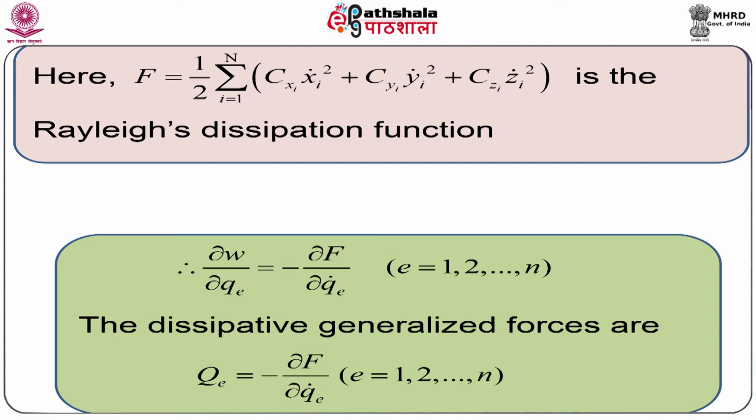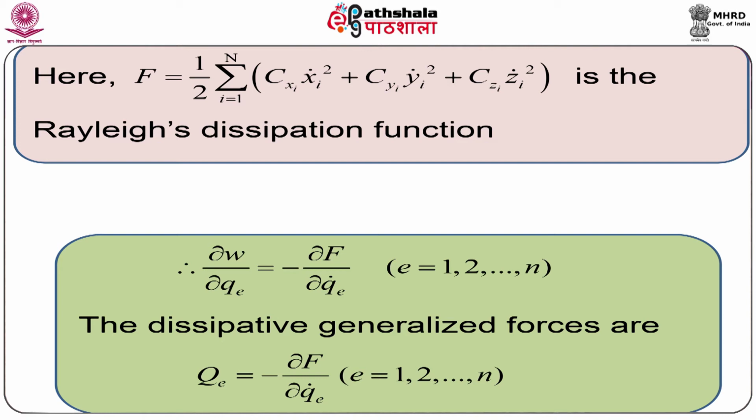If we differentiate the previous equation with respect to qk partially, we get del del qk operated on W equal to minus del del qk dot operated on capital F. This result holds for k equal to 1, 2 up to small n. N is the degree of freedom.